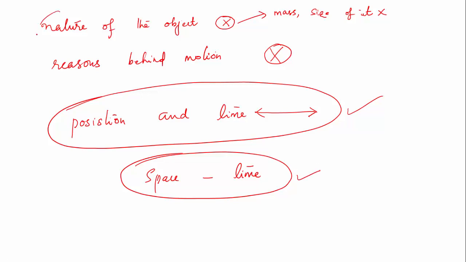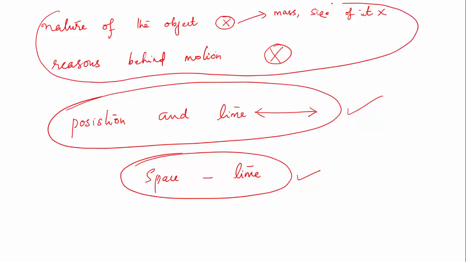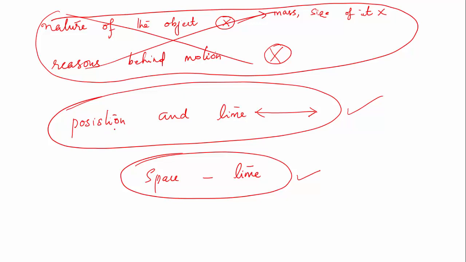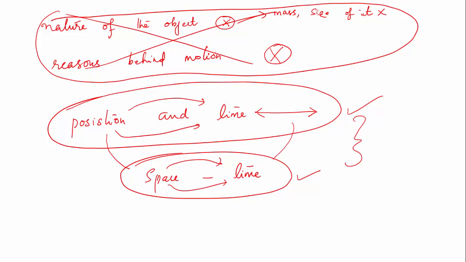So these things we don't bother about at all. What is the object that is moving and what makes it move, we don't bother about at all. What we bother about is just the relation between position and time, or as the time goes on, how the position changes. So what related variables are we going to look at? We are going to look at the principal variables that are derived from this observation, that is how the position of an object changes with respect to time. So the first variable is of course displacement. Let us imagine an object changes its position from a position A to a position B.